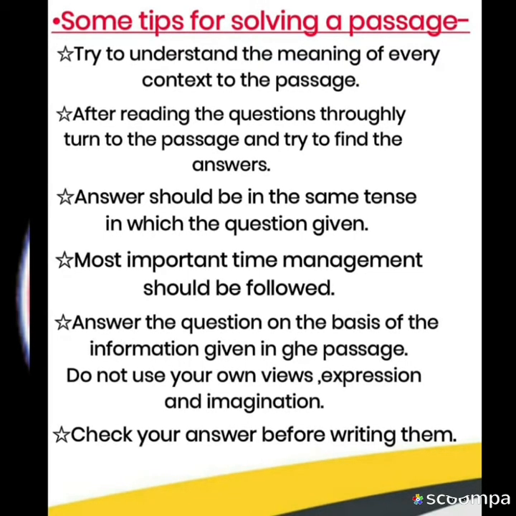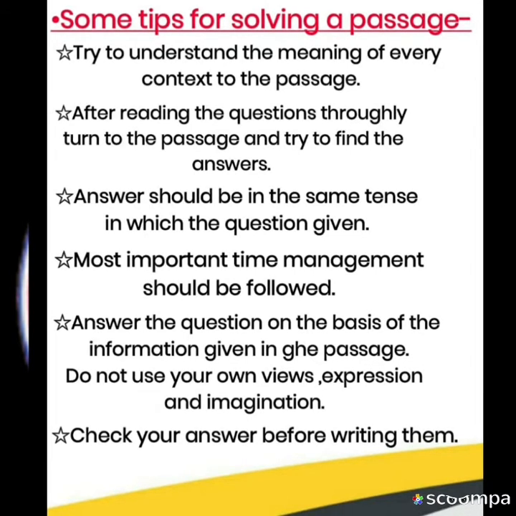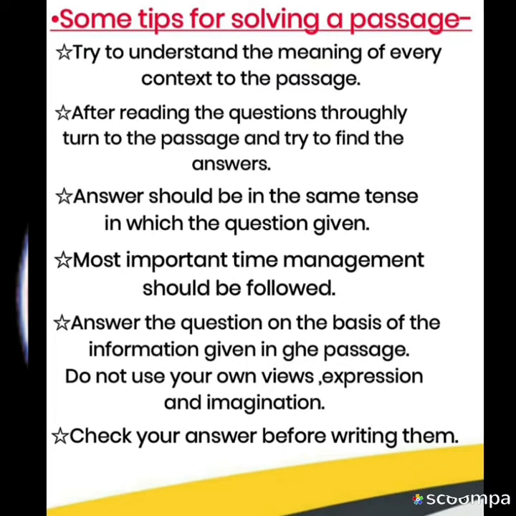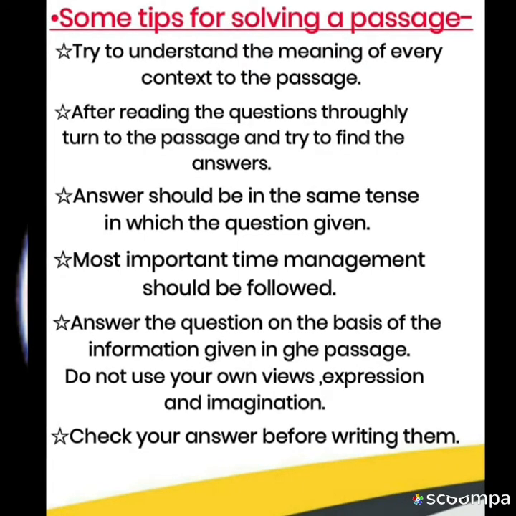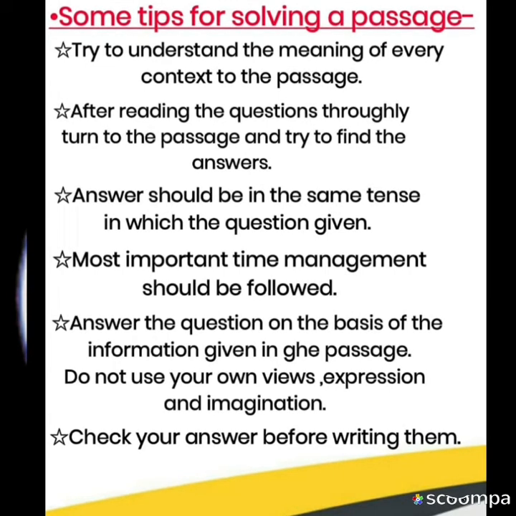That means if the author gives a passage and it says Sachin Tendulkar is a football player, some of the students just raise their hands and throw a question at the invigilator: Didi, Acharya ji, there is a mistake in the paper because the author wrote that Sachin Tendulkar is a football player, but he is a cricketer.